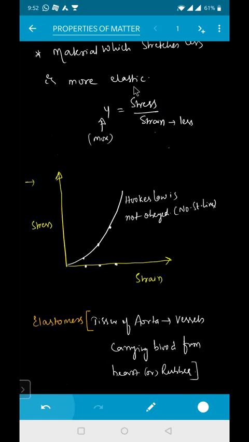Tomorrow in your class, we'll start with Young's modulus, potential energy formulas, and applications related to that. Then we'll go for bulk modulus and its applications. Then rigidity modulus and Poisson's ratio. After that, we'll start with surface tension. Okay.